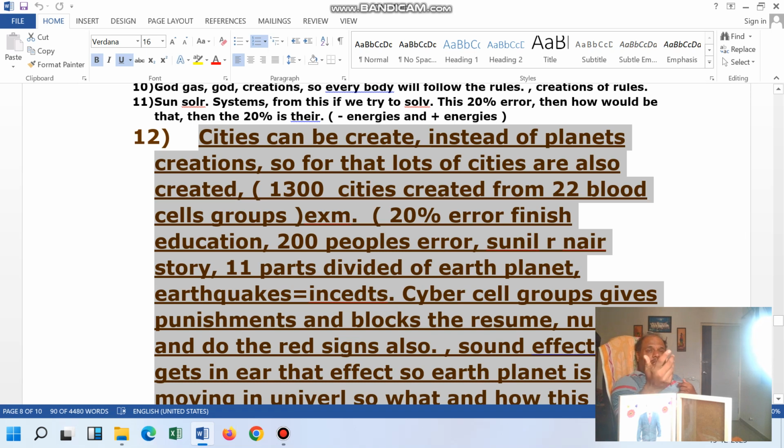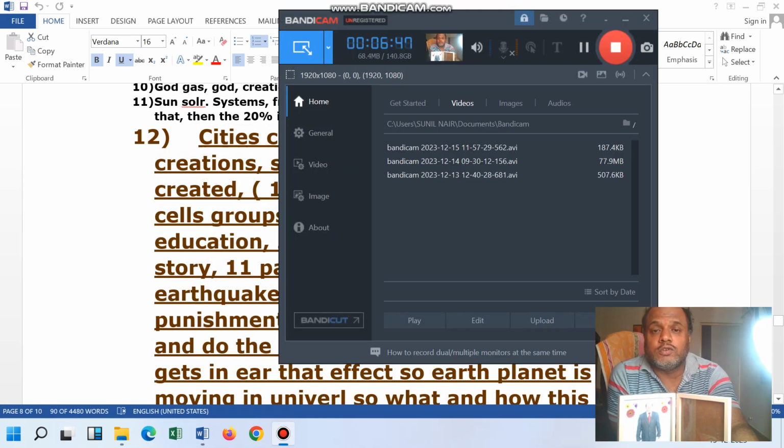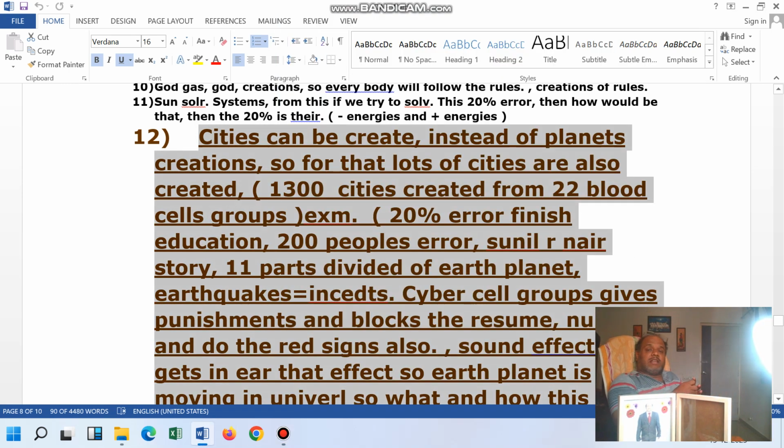So one of the persons told that text box equals 1,000 cities. Here, one of the cities is text box 1, text box 2, text box 3. Text box 1 created 1,000 human souls, because a city can create human souls also. So he told that text box 1 created human souls.